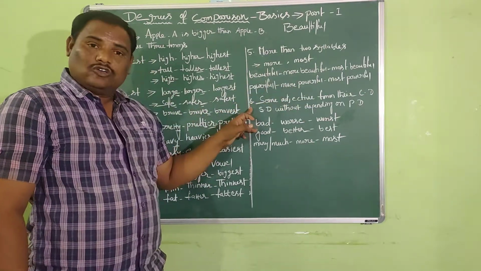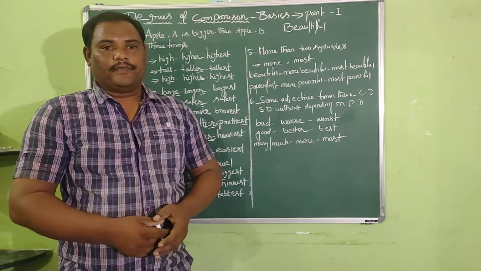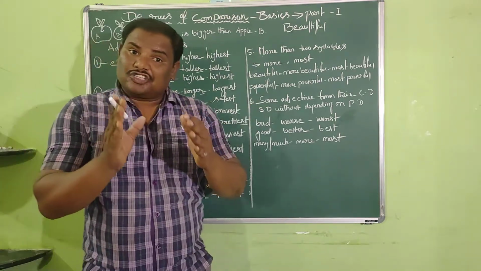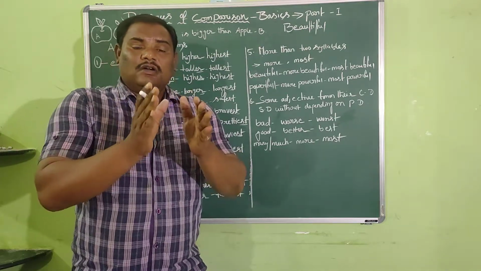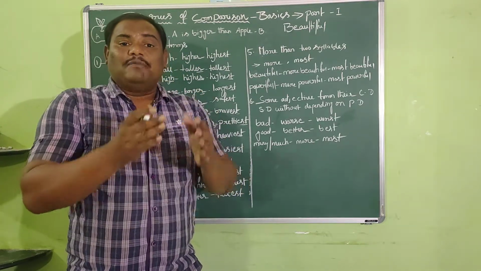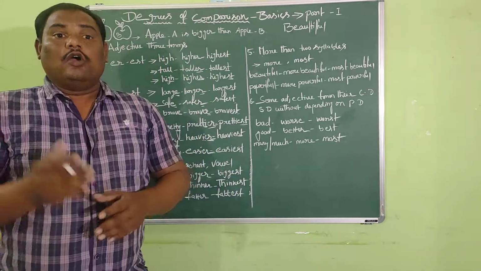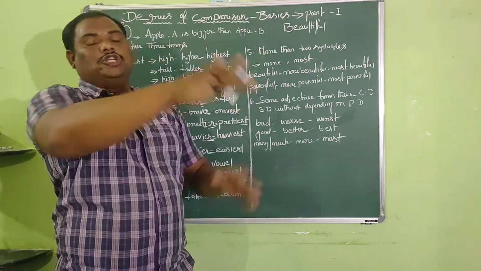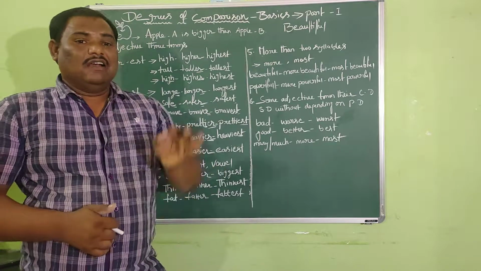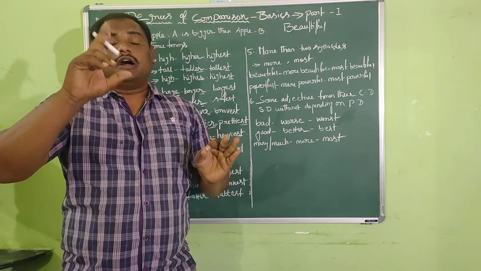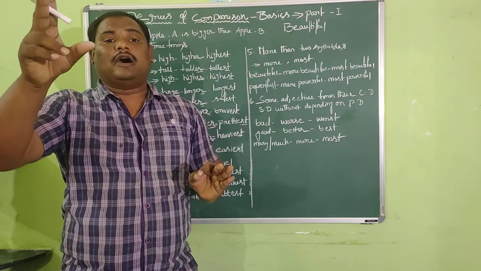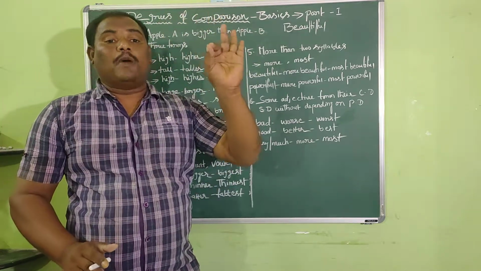And let us go to the last spelling principle. It says some adjectives form their comparative and superlative forms without depending on the positive adjective.